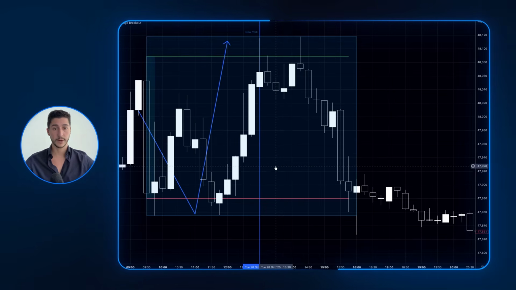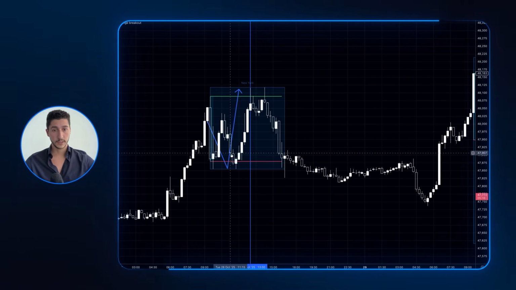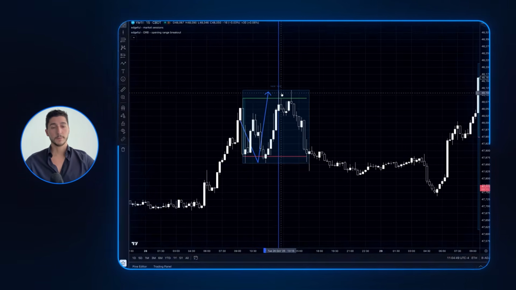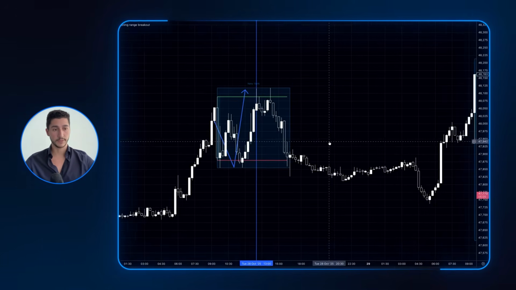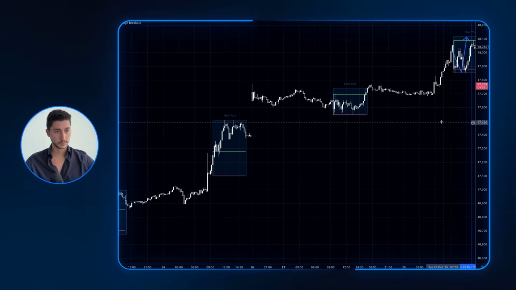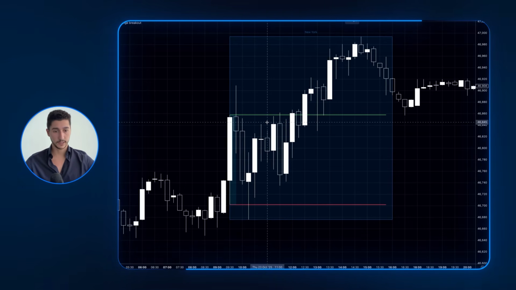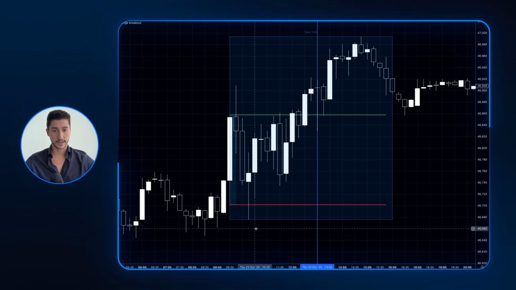Eastern time, right? This blue vertical line is 1 p.m. Eastern right over here. You can see, ironically, this day did break at 1 p.m., but 80% of all the double break days will double break before 1 p.m. So let's try to find another one here. Just give me a second. I'm trying to find a double break day. Okay, here's a very clear example. Let's find 1 p.m. Blue vertical line. Broke the high, broke the low.